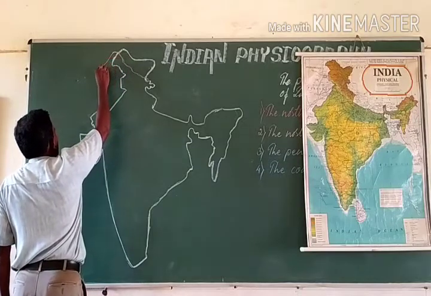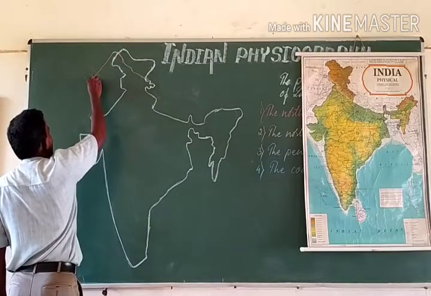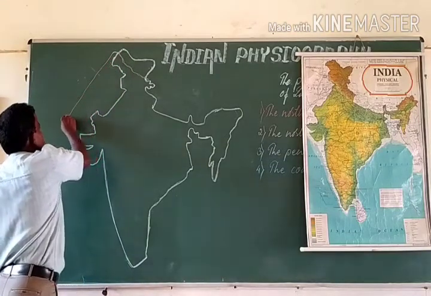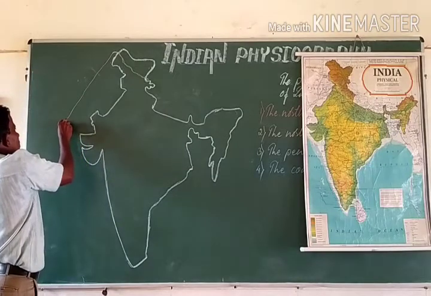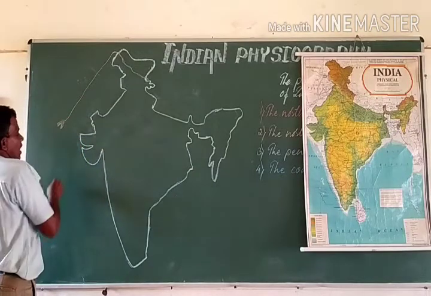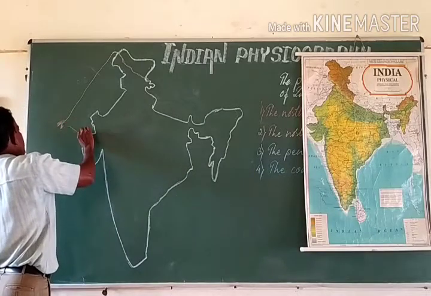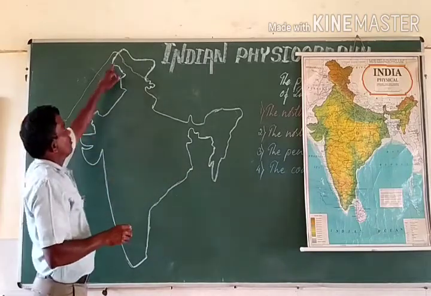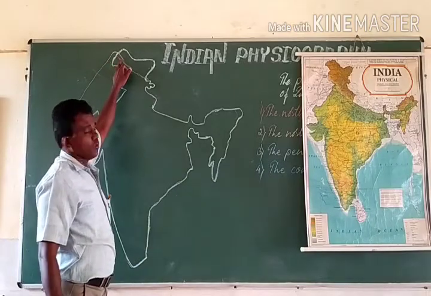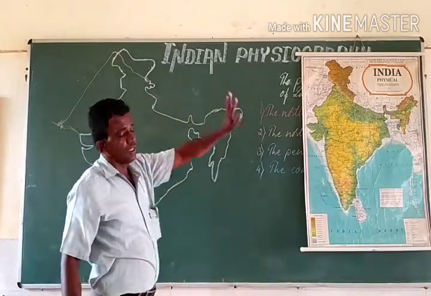It diverts its direction, flows southwestwards and joins the Arabian Sea near Karachi. Of course, I am going to tell you regarding the